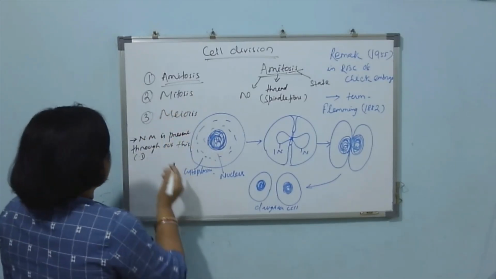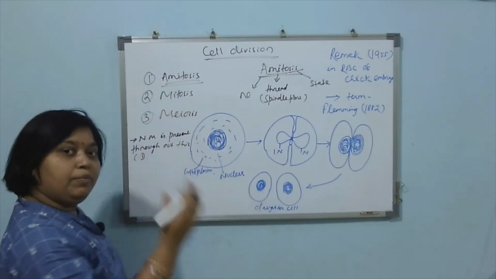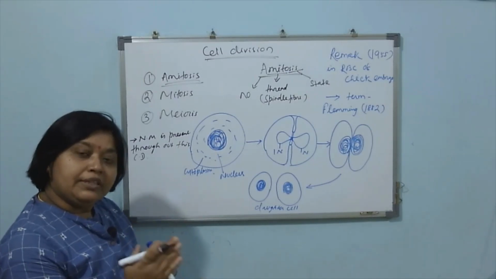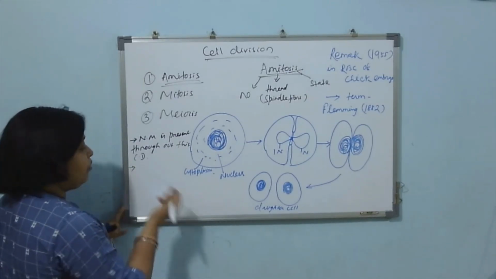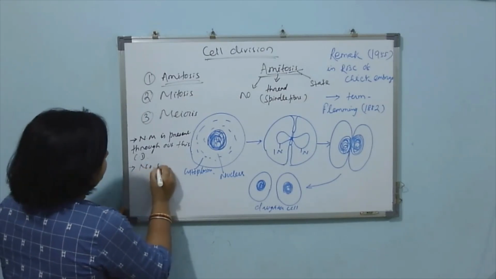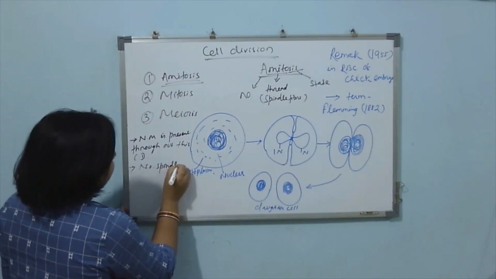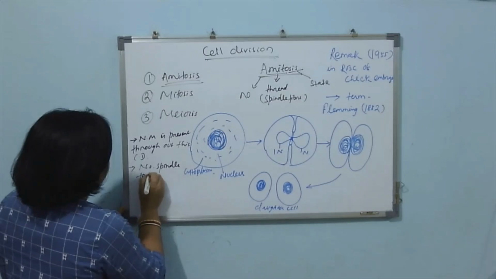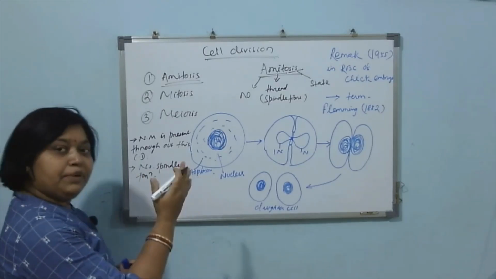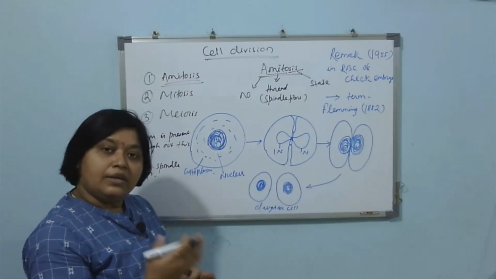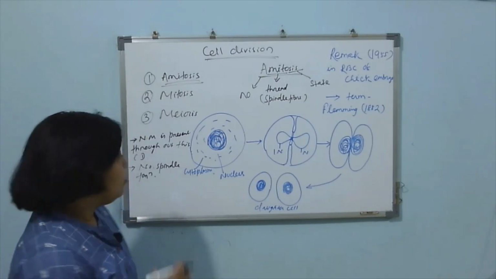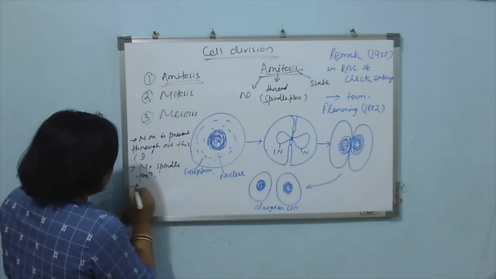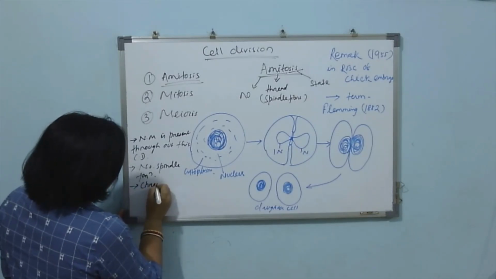So, here the nuclear membrane will be as it is during this amitosis process and there will be no spindle formation. Here the spindle is not forming and not participating in this process,